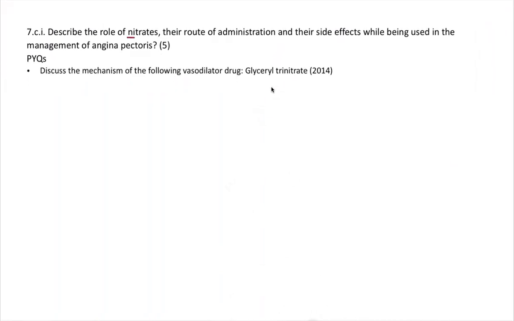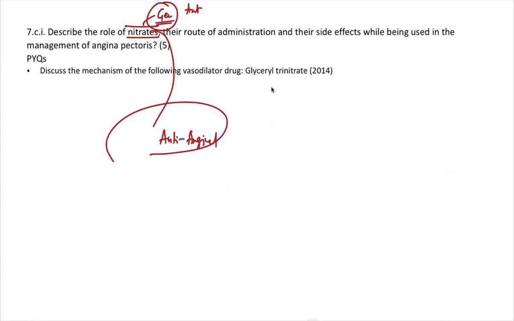Now, role of nitrates. Nitrates are vasodilators. So, general and cardiac vasodilators is part of the syllabus. Along with antihypertensives, there is another part of the syllabus, that is general and cardiac vasodilators, which we usually ignore, and they are used for angina. So, anti-angina is also part of our syllabus. Okay, we learn antihypertensives, but anti-anginal drugs are also part of the syllabus. So, nitrates are used for the treatment of angina.